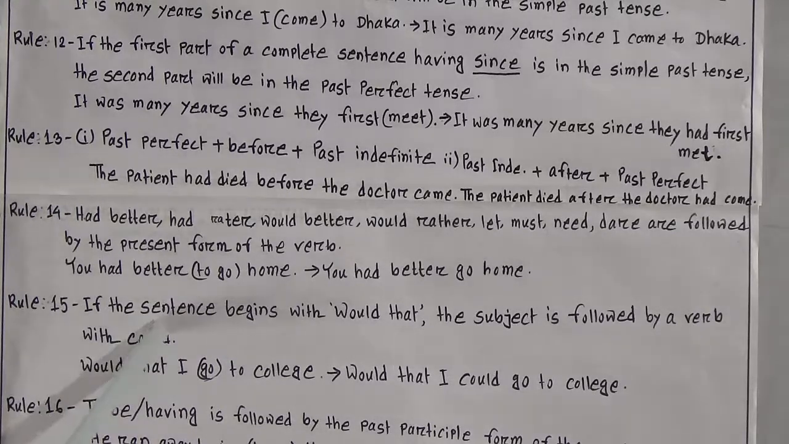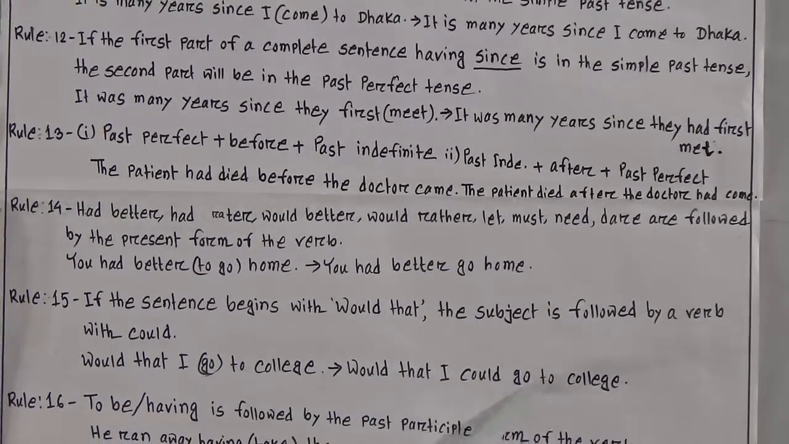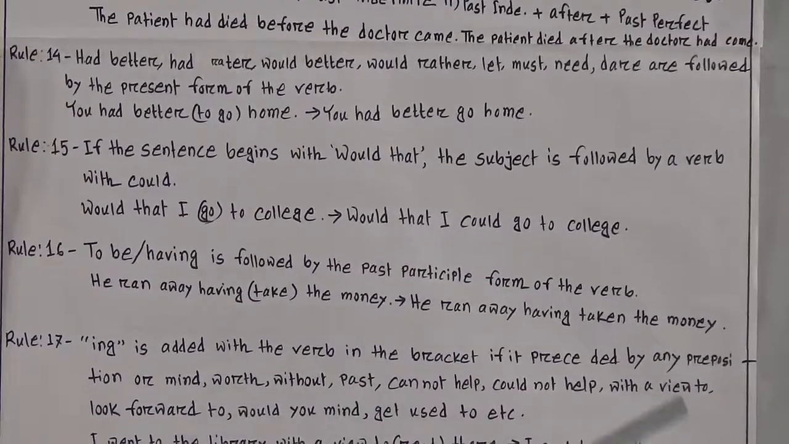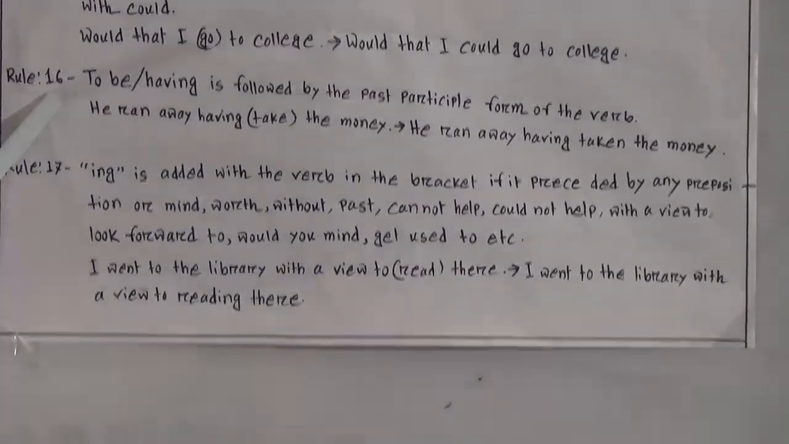Rule number 15. If the sentence begins with would that, the subject is followed by a verb with could. Would that I go to college? Look at the correct sentence. Would that I could go to college? Full stop.